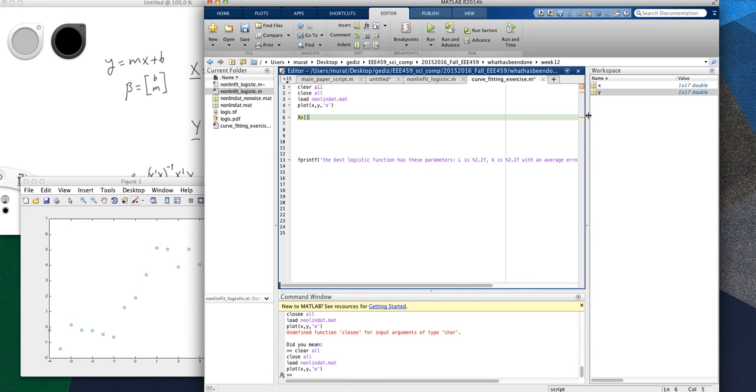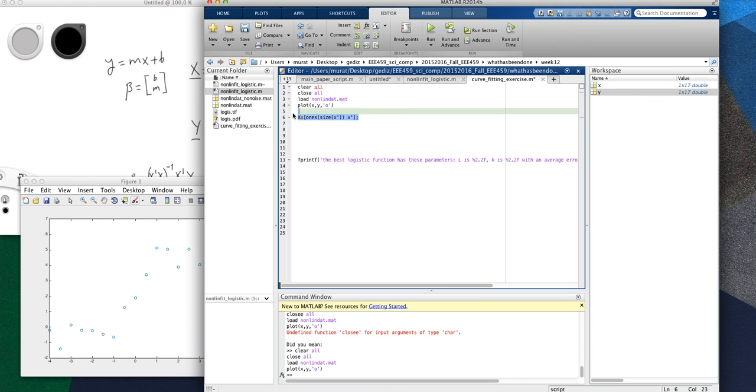My workspace now has an element with 1 row and 17 columns, so I have to transpose this first. My capital X matrix consists of ones with a size of X transpose, so that it is a column. It represents a column, and similarly the second column is the X transpose itself.